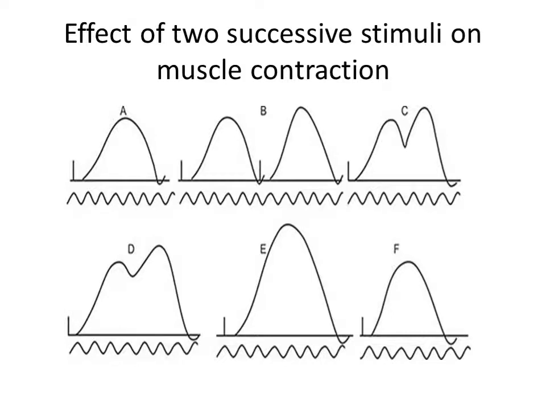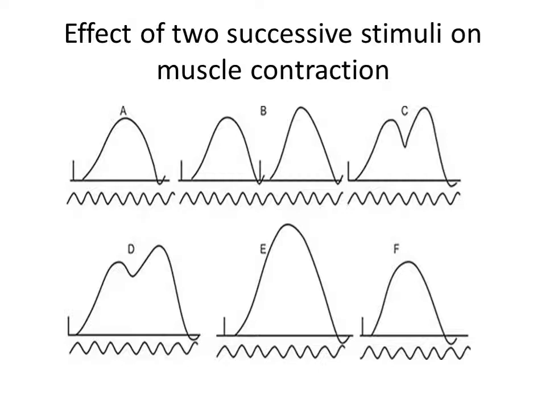So this is the graph showing effect of two successive stimuli on the muscle contraction. When two successive stimuli are applied, or paired, the response of the muscle to the paired stimuli depends on the timing of the second stimulus. If the second stimulus is applied in the absolute refractory period of the previous stimulation, it will not evoke any response.